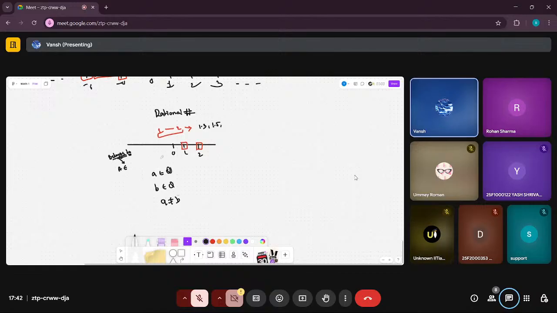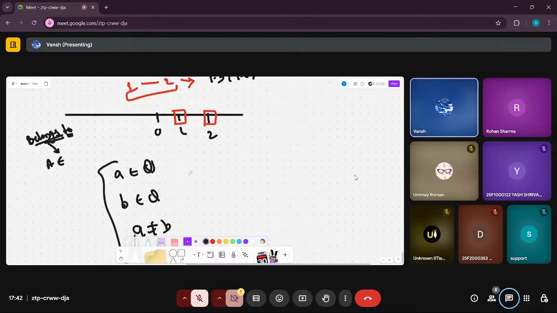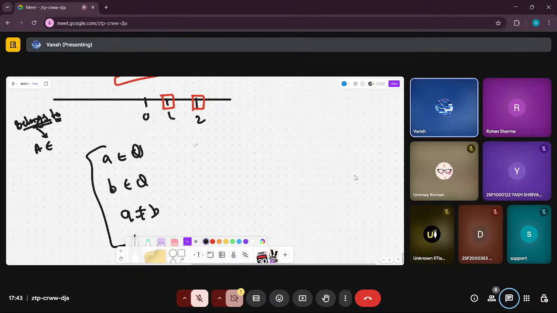Let's take any numbers satisfying these conditions. The numbers should be rational and they should not be the same. Let's take some small numbers, not very humongously large ones. Let's take 1.3 and 1.5. We have two rational numbers which satisfy this condition: 1.3 is a rational number, 1.5 is a rational number, and they are not the same.